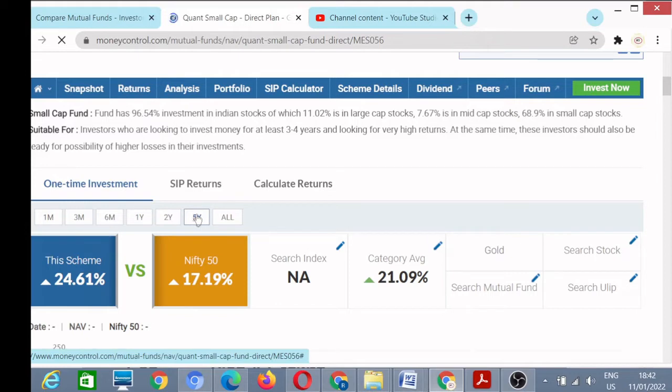Let's compare its 5 years performance with Nifty. In 5 years, this fund has given 24% returns while Nifty has given 17% returns. So in the case of 5 years, this fund has given huge returns as compared to Nifty 50.